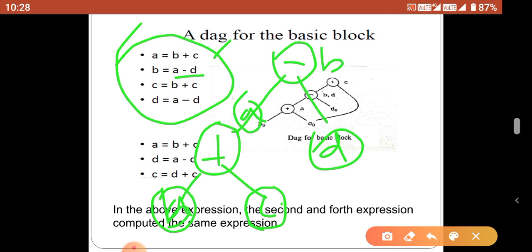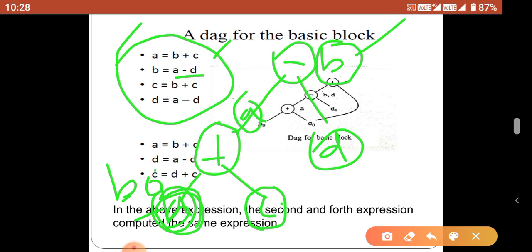A minus d is loaded into the b. But come to, already we have constructed the b node. Now we have a new node called as b. So the previous node is replaced by the b naught. B naught indicates hereafter don't use this value. We are going to use the newly available value, that is here.